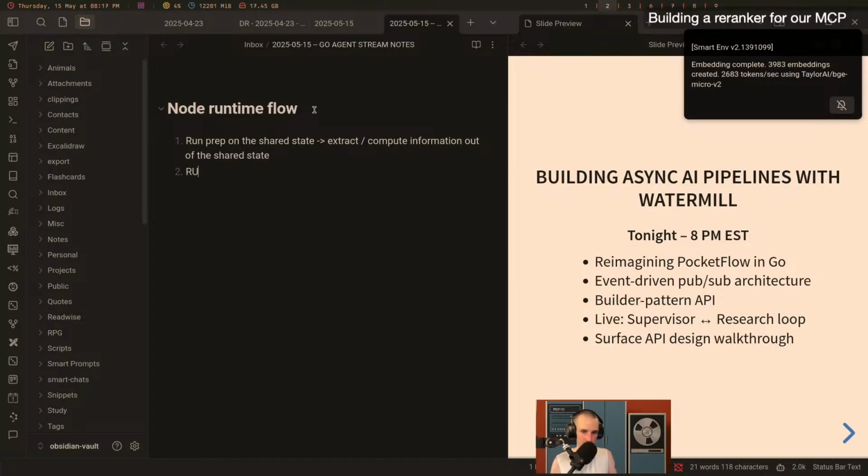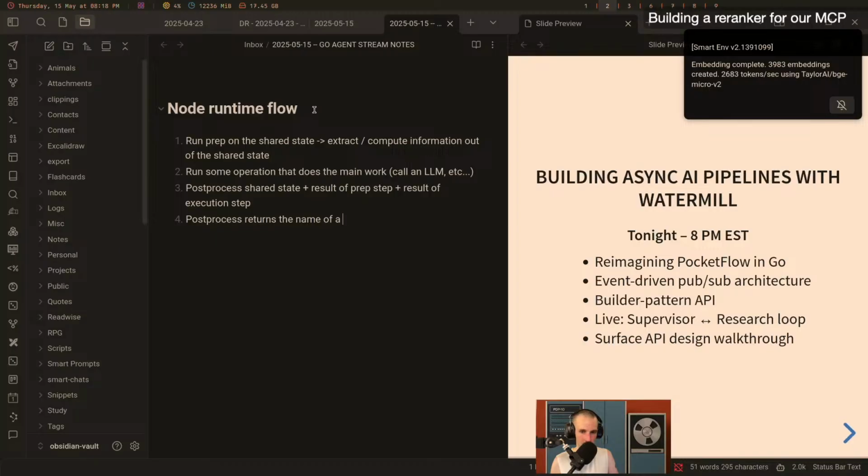Two is run some operation that does the main work, call an LLM, etc. And then three is going to be post-process: shared state plus result of prep step plus result of execution step. Post-process returns the name of an edge, which will do something. So what happens with this resulting edge is the next thing we're going to look at.